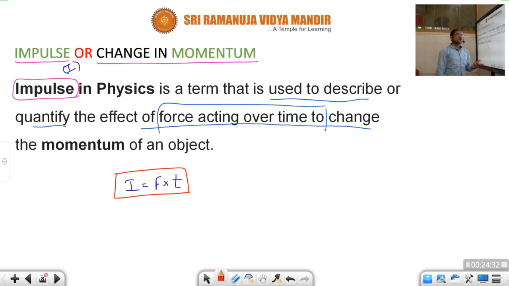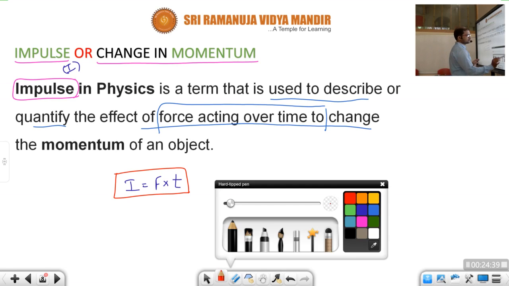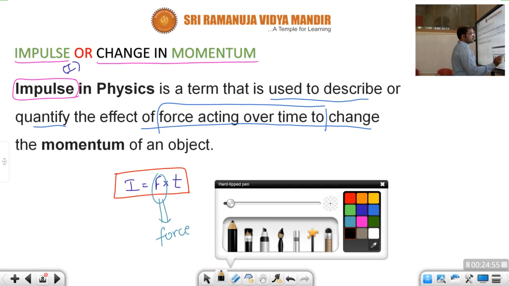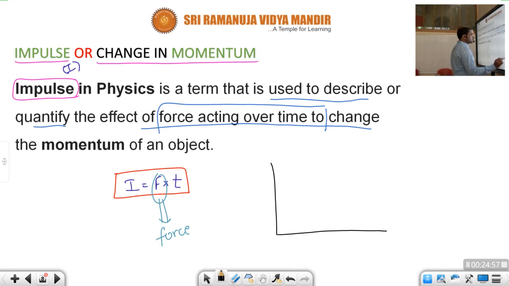Okay, children. So here this impulse, what it will do means it will exert force, children. It exerts force, but only for a short period of time. Within a short period of time, see, children, we have a relation between that force and time.